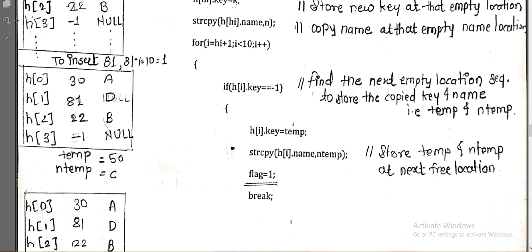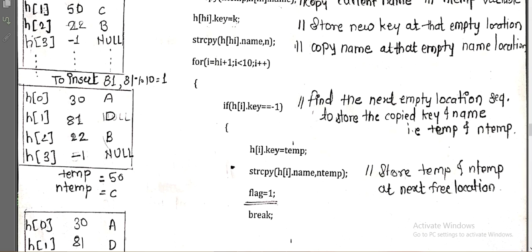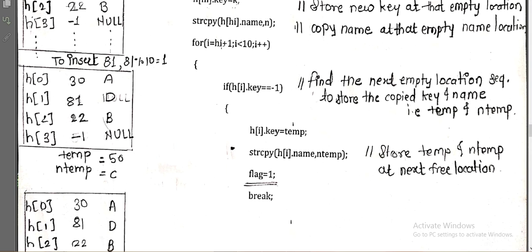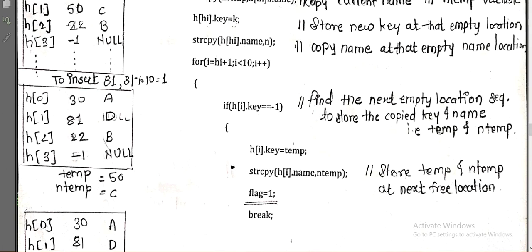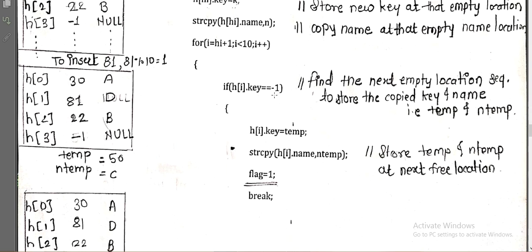The 50 is present at index 1, so we start the next available location search from 2, 3, 4, 5 up to 9, likewise. So for HI plus 1, because the initial position of 50 is 1, I want to start with 2. So I will say for i equal to HI plus 1, from the next index up to less than 10, that is nothing but 9, we need to search.